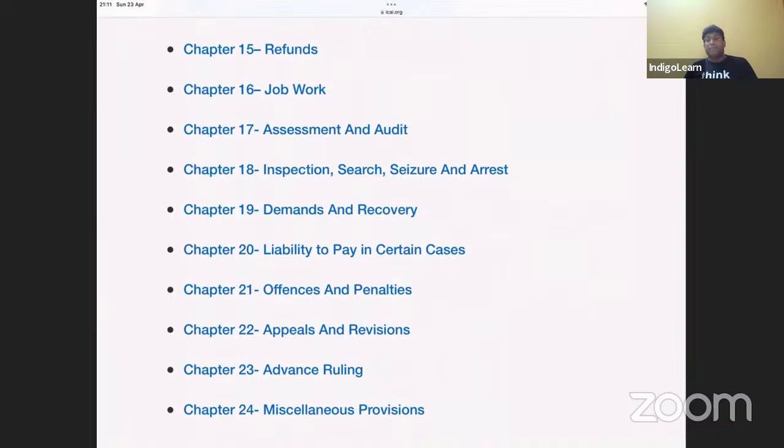What is that relevant date? Please look at it. And predominantly refund is allowed. If there is excess balance in the credit ledger, nobody can take refund like that. But refund is allowed only in case of zero rated supplies, which covers 2 cases. Number 1, exports. Number 2, supplies to SEZ.